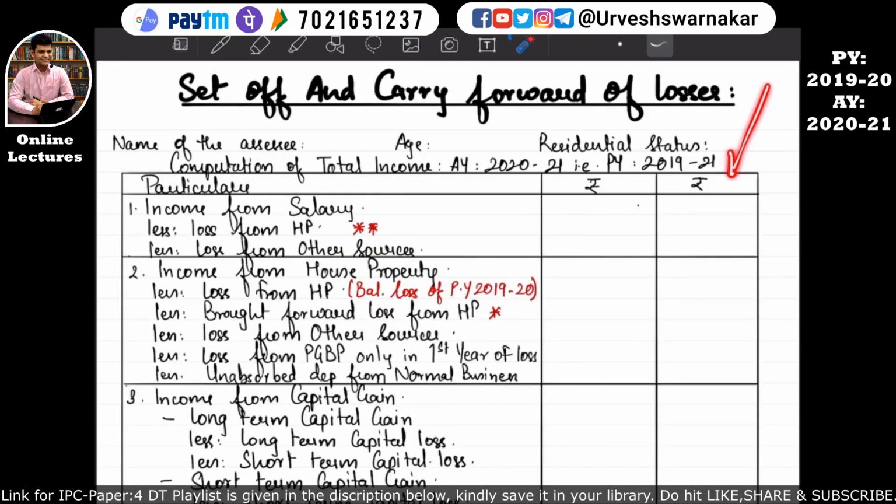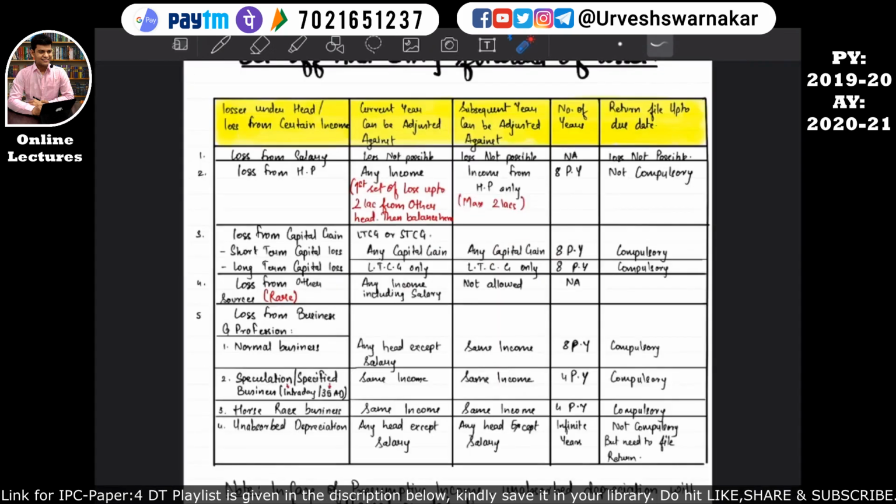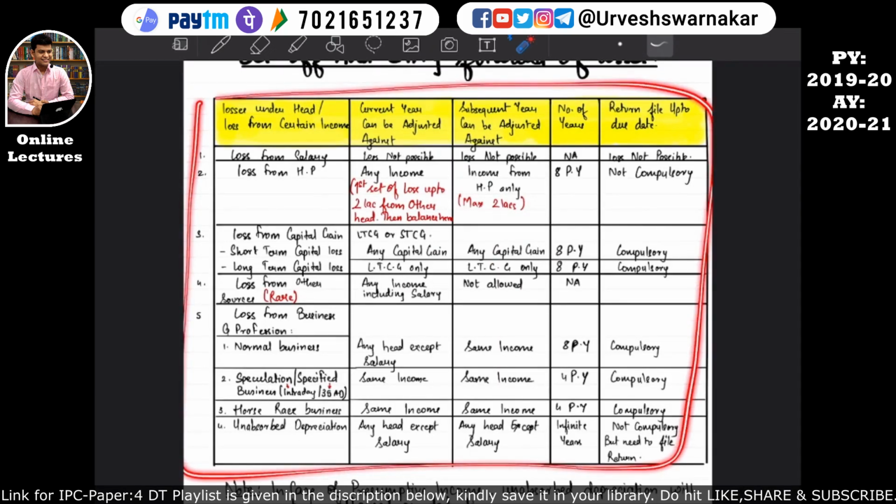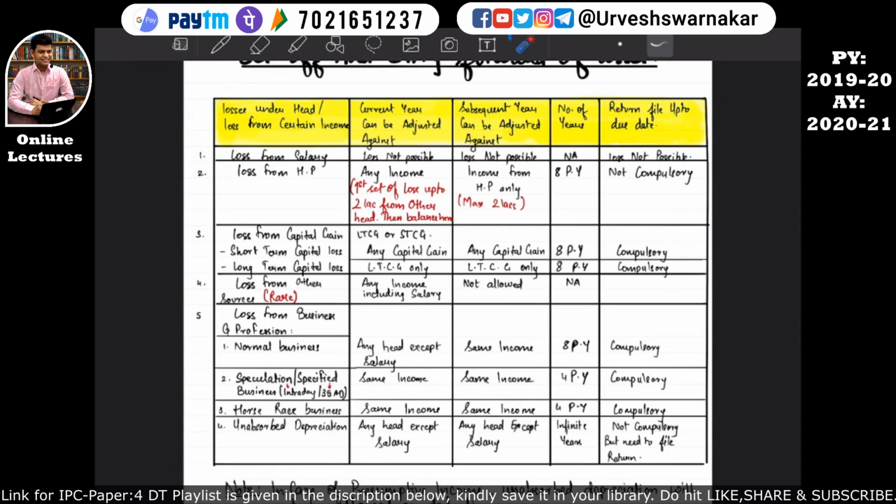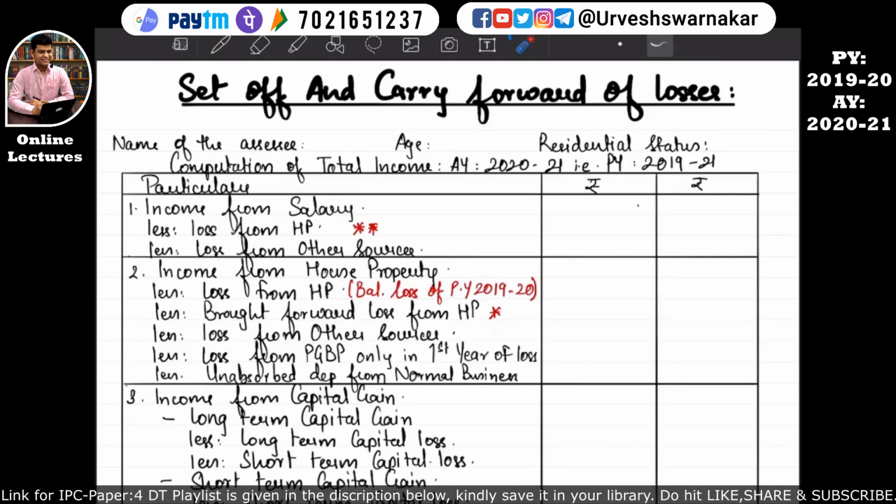Okay students, now come into the format book where I have already made a format for you all. Basically, the format that you are seeing right now on your screens is the extension of the table that we have studied in the notes. I hope you all are well versed with the table by now. So let's understand the format now.